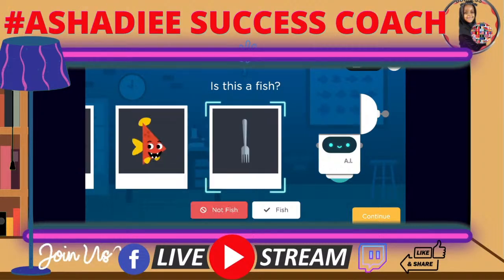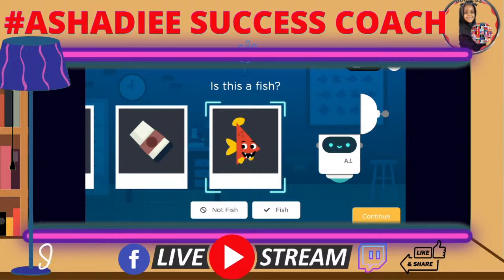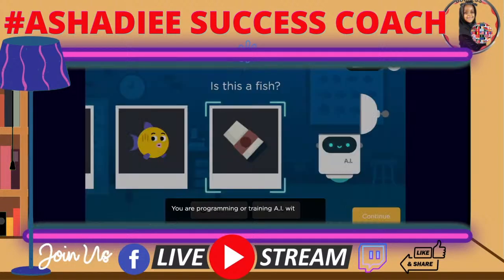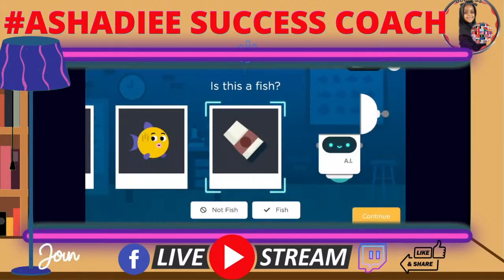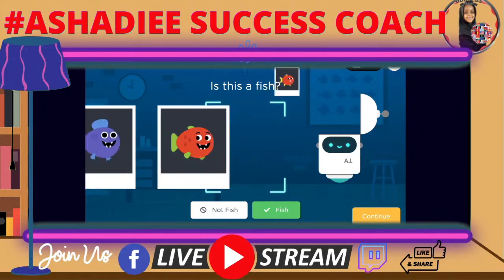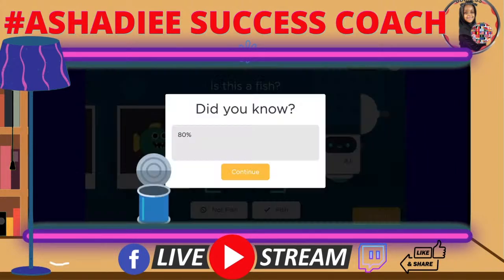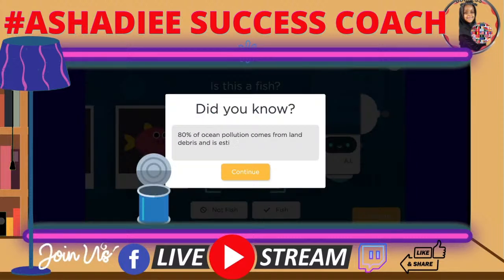He's not a fish. So we're going to be clicking this continue button whenever this changes to 100. Don't worry, it's possible actually. Not a fish, fish, fish, fish, fish, not a fish, not a fish, fish. Actually, this is a bit easier.